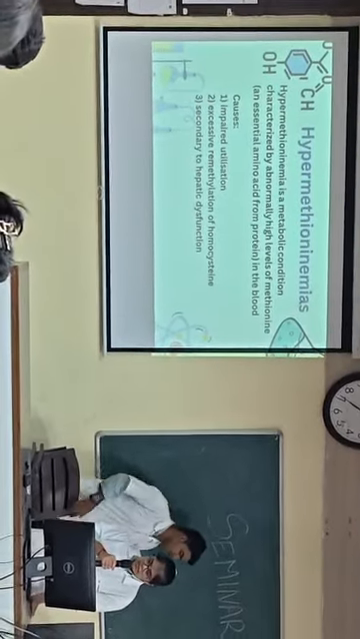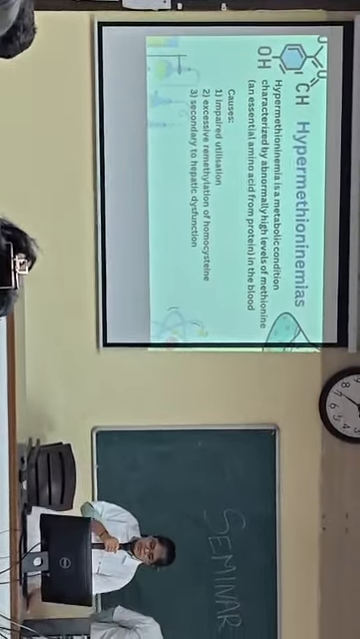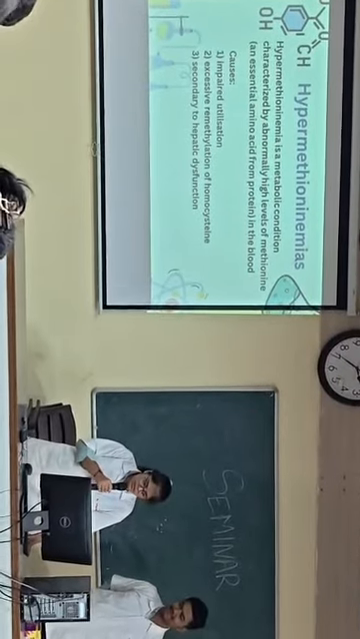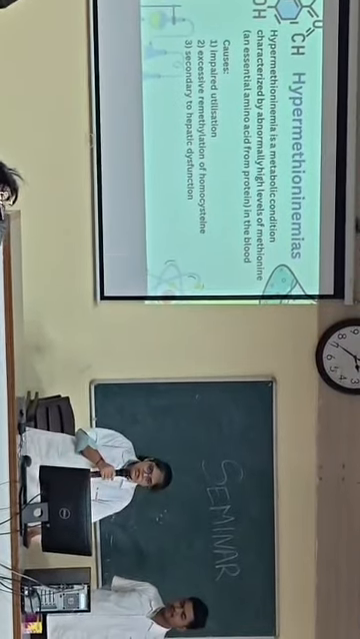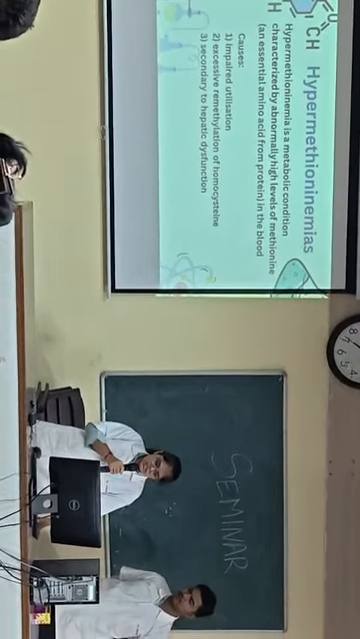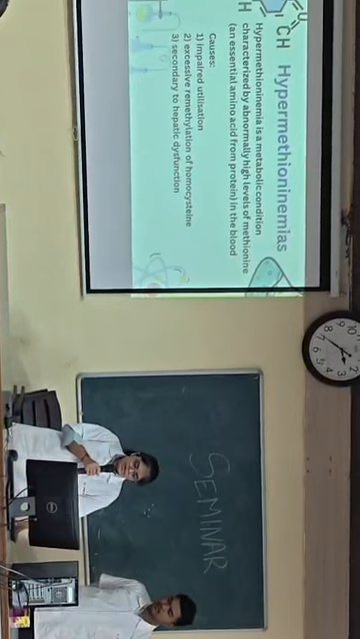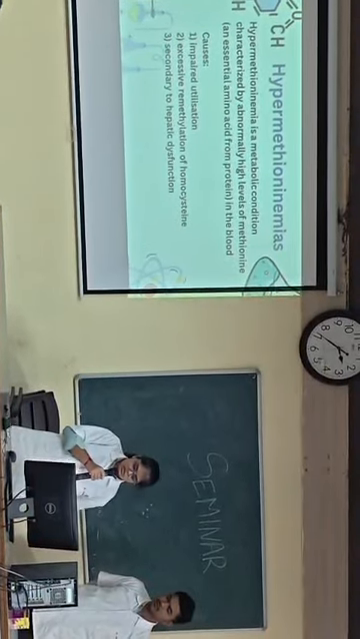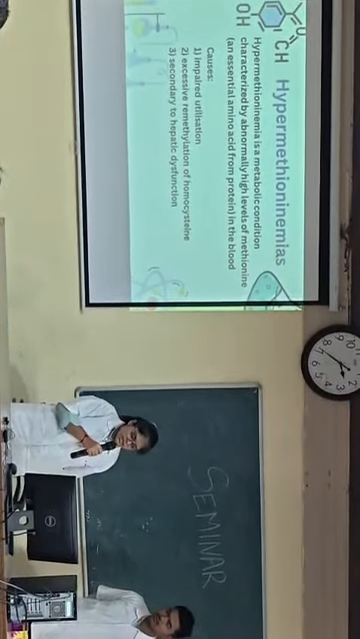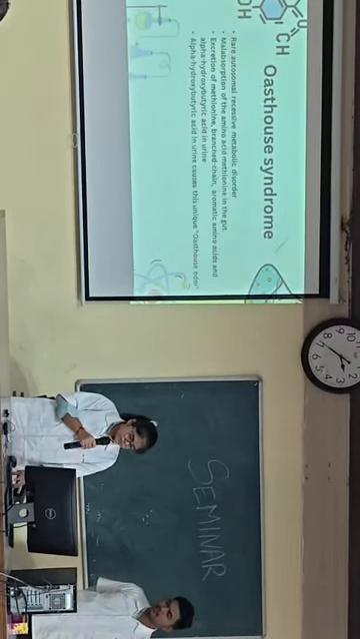Hirkani. Let us see hypermethioninemia. Hypermethioninemia is a metabolic condition categorized by abnormally high levels of methionine, an essential amino acid which forms protein, in the blood. Causes are impaired utilization, excessive remethylation of homocysteine, and secondary to hepatic dysfunction.